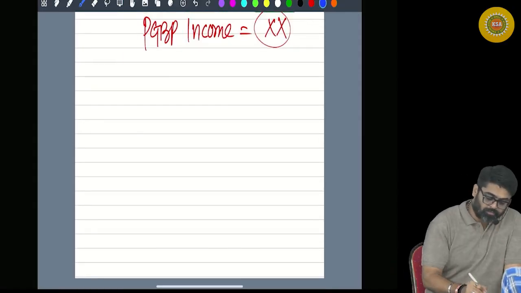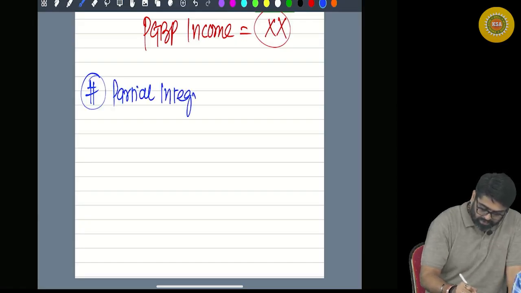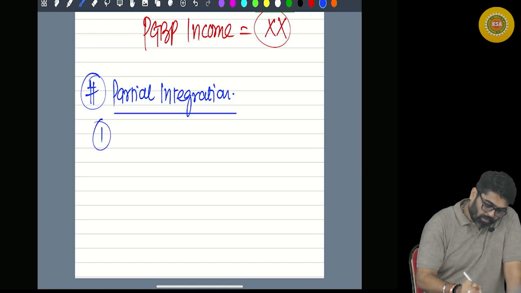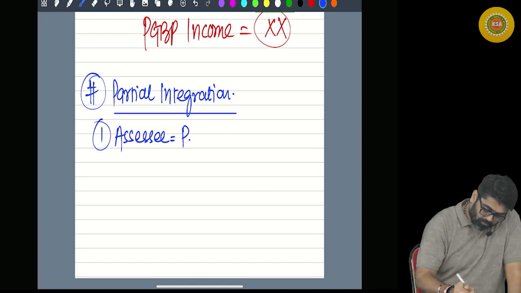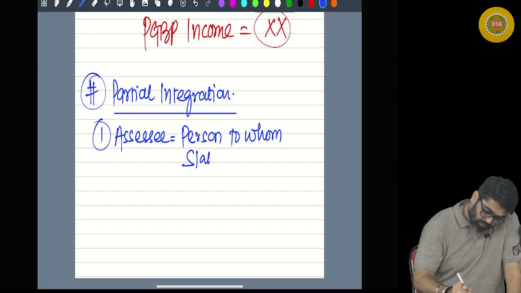Now there is a concept of partial integration. What concept? Partial integration. Sir, what is the meaning of partial integration? I will tell you, don't worry. But first of all, understand this concept of partial integration will be applicable only if the assessee is a person to whom slabs are applicable.